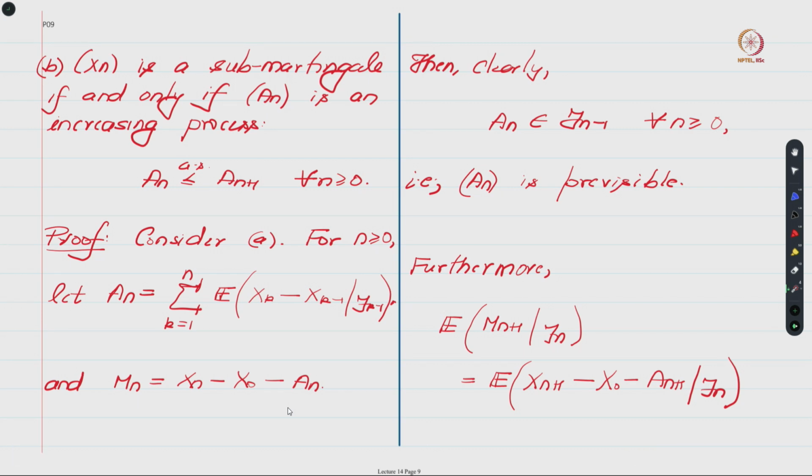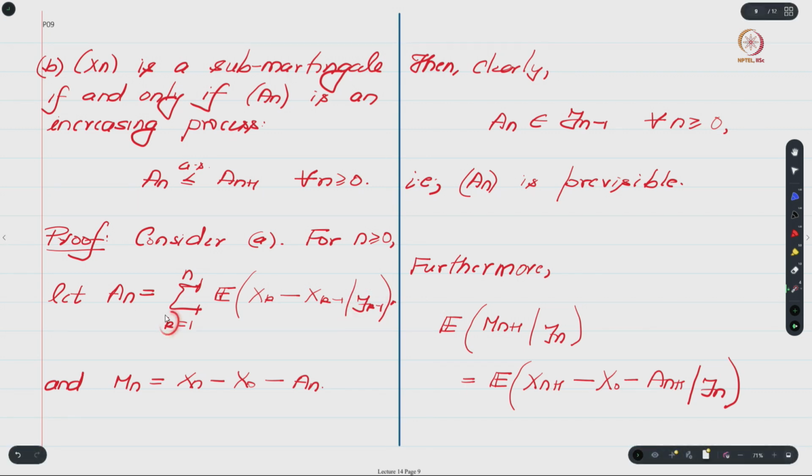So, once you look at the result you would very easily see that we want to come up with an Mn which has a martingale nature, right, and you will soon see that if you define something like this, where An is defined in this way, then Mn indeed has a martingale property, right, and that is what we will now see. So, from this definition and because of this conditioning over here, right, you can see that